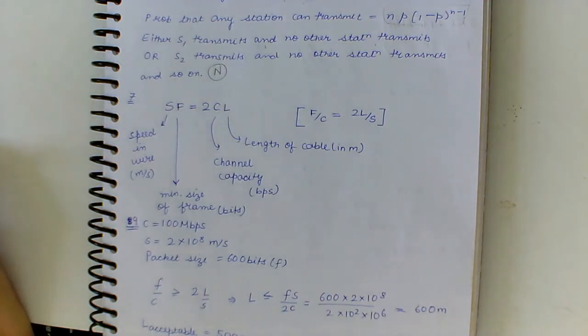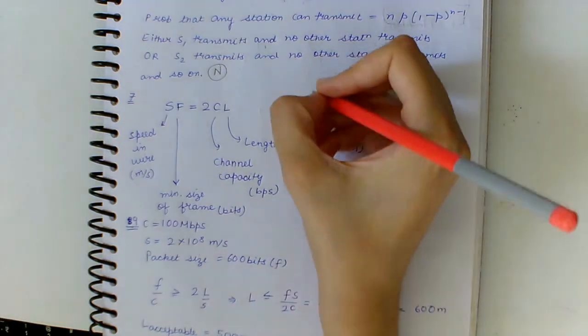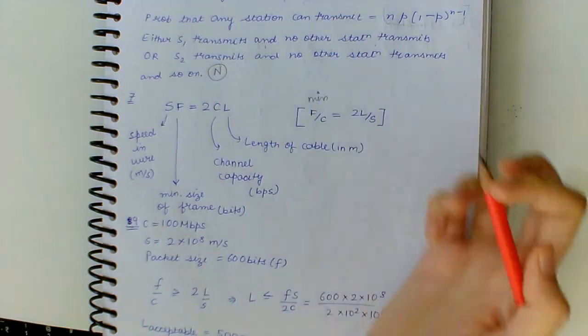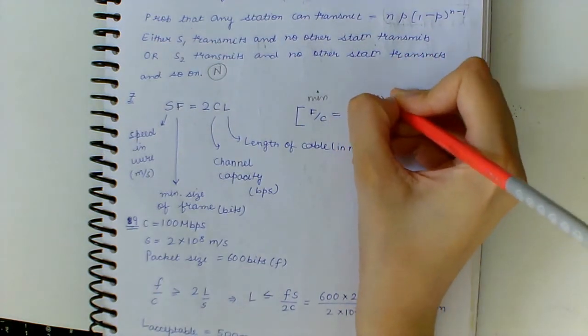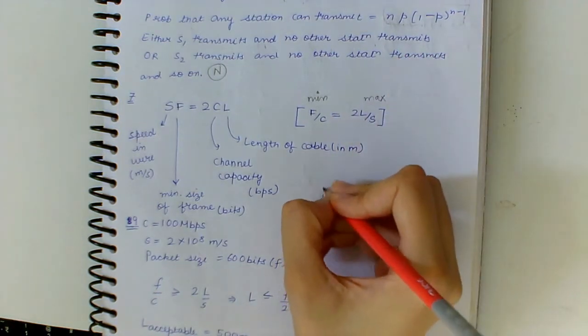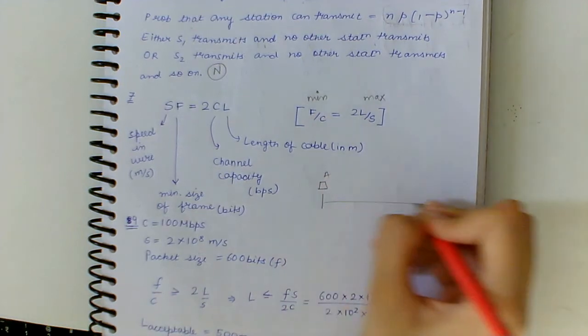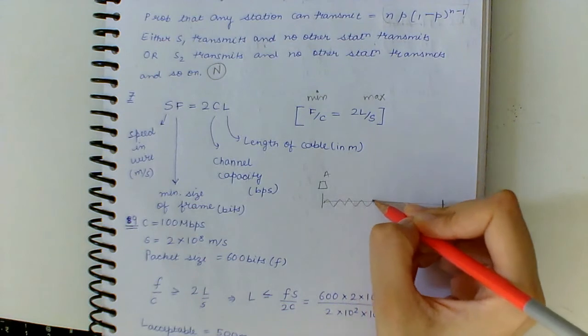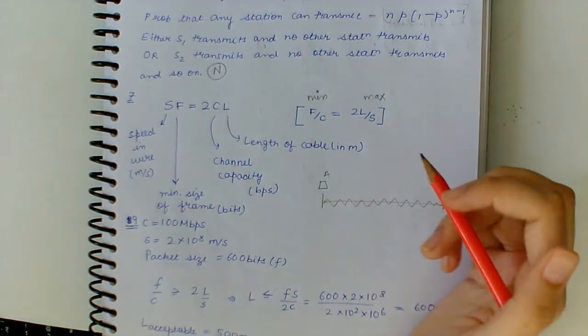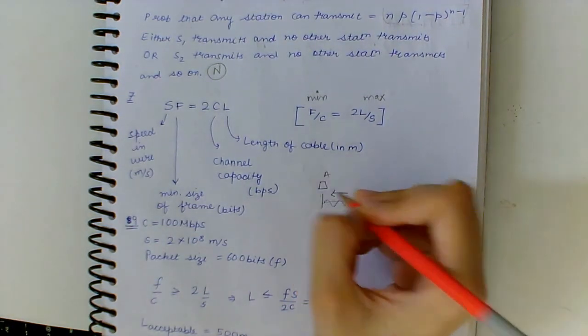So we all know that the minimum frame size has to be equal to the maximum time it takes for a collision signal to reach back to A.